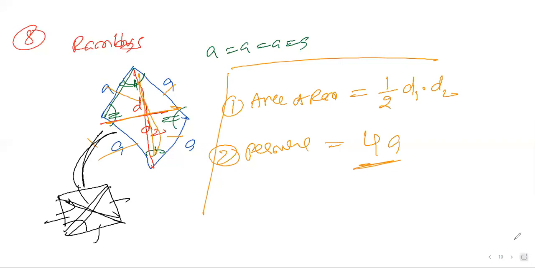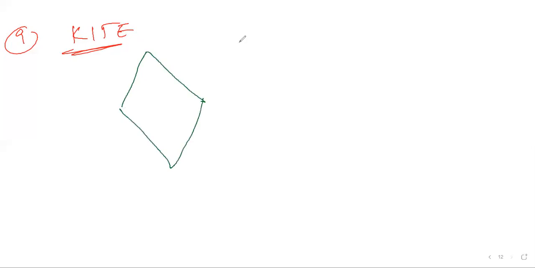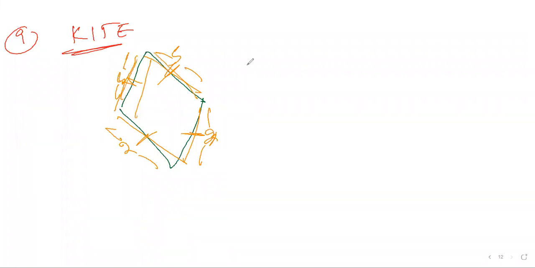Now I'll take the next one. Ninth one is kite. I think we have seen the kite figure. The kite should be a four-sided figure. Here the concept is adjacent sides are the same. Here these and these are the same. Let us say it is 5 centimeter, here also 5 centimeter. This is 2 centimeter, this is also 2 centimeter. Adjacent sides are the same. Diagonals are different.